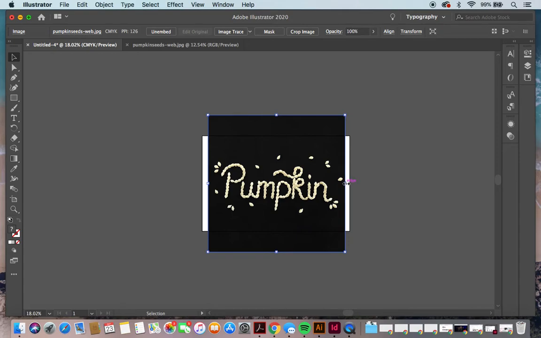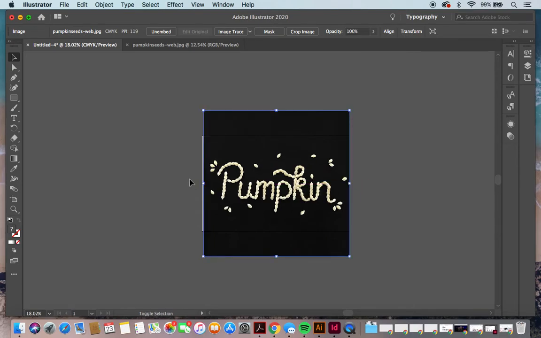So you want to make sure that it is nicely centered on your document like such. And I'm just going to make it a little bit larger so that I don't have these white borders on either side, like such.